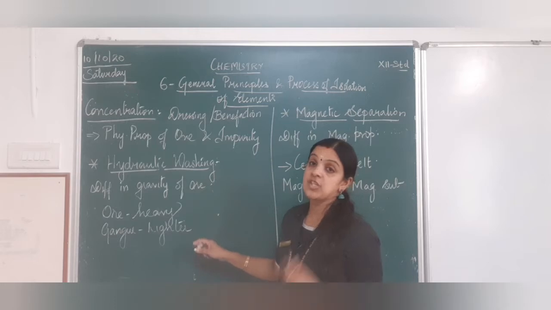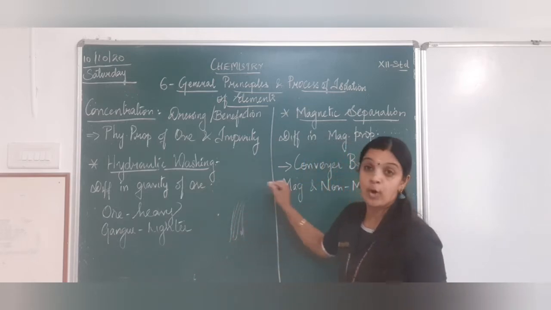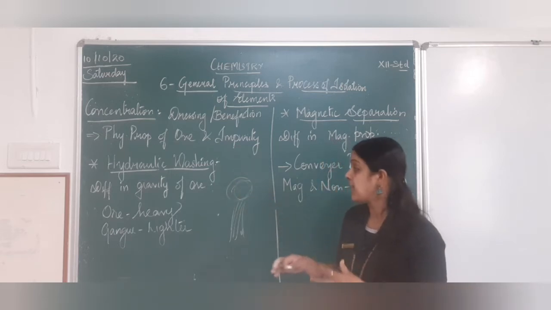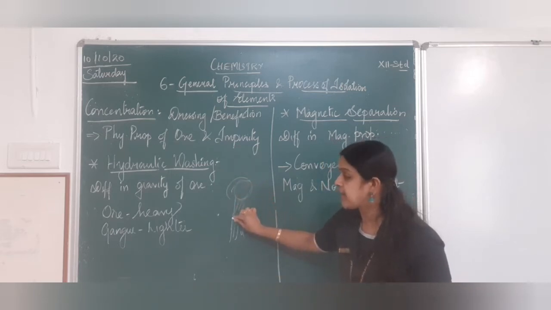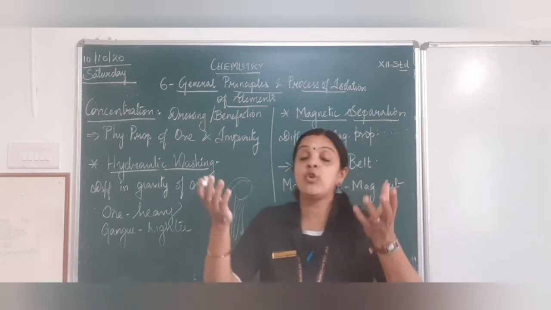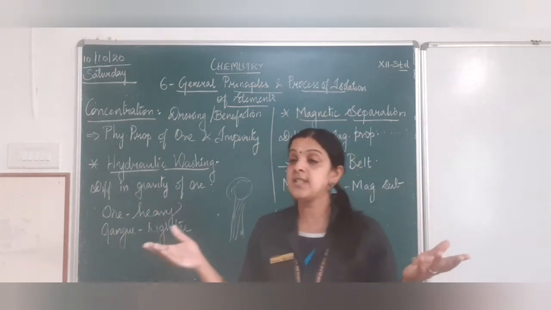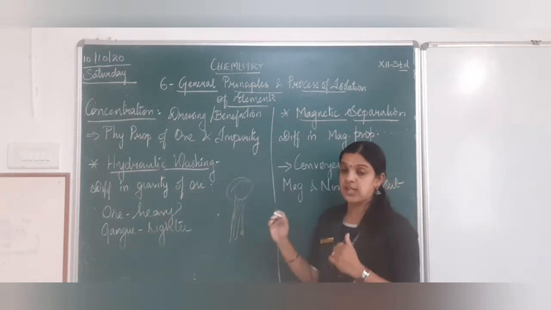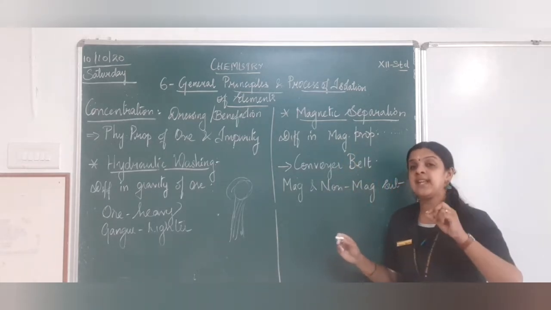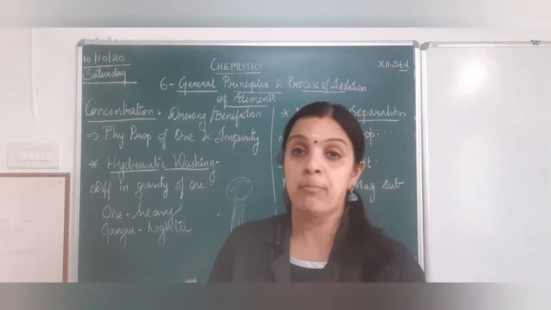In hydraulic washing in 10th standard, if you remember children, water will be sprayed from the bottom. The ore and the impurity will get mixed up. The ore being heavier will come and settle at the bottom. The impurities being lighter will float on the top and will be washed off. That is, will be removed. That is the process of hydraulic washing. The next method is magnetic separation. From the name, it is very clear that it is based on the magnetic property.